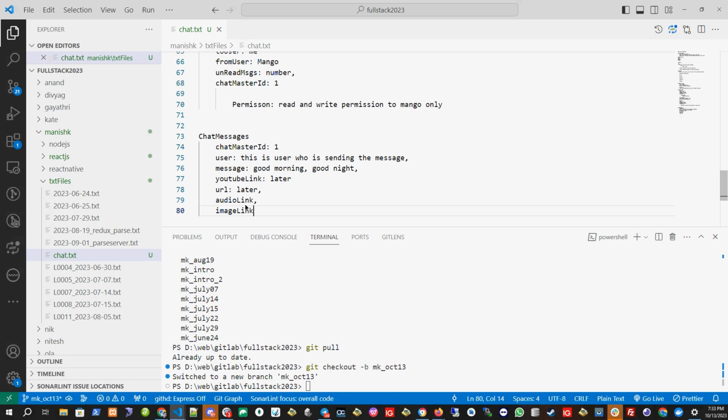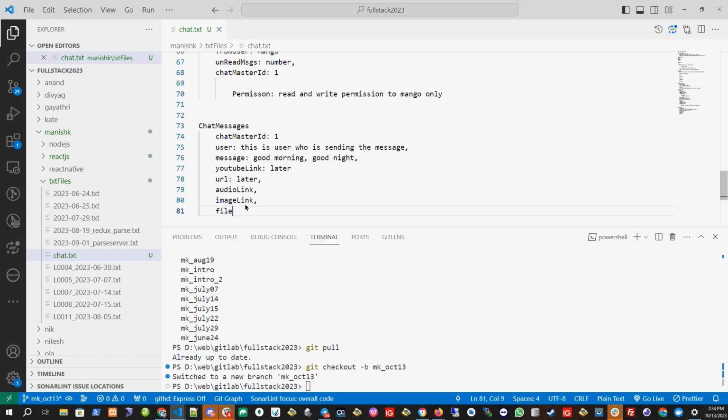In the real world, I will not want everyone to upload files on my server. But yeah, if you have a lot of space, you can add file upload also. For me, I consider that I don't have a very big server. I have limited space, so I don't want users to upload files.